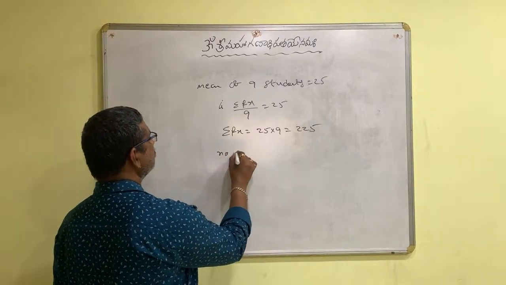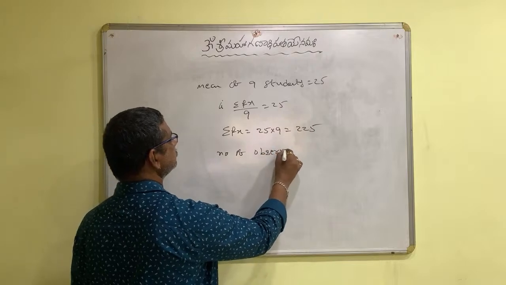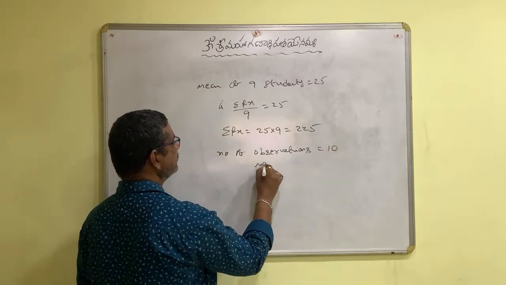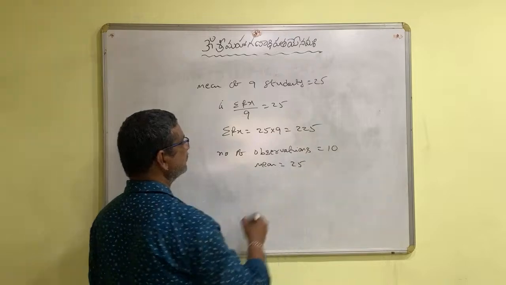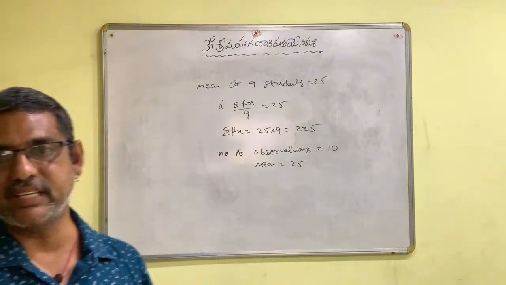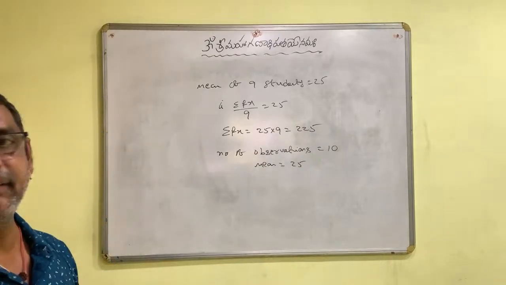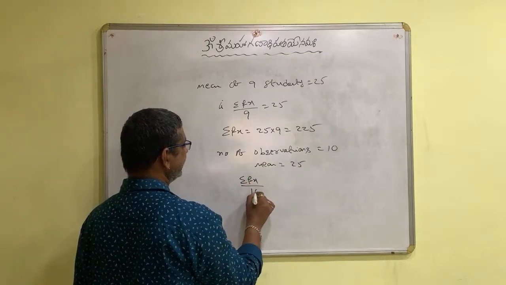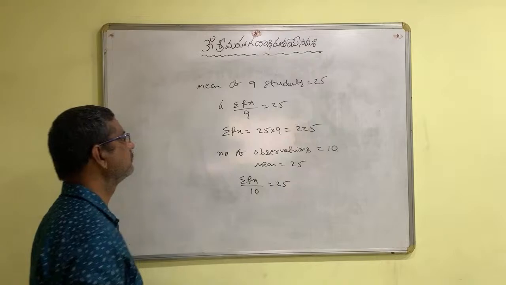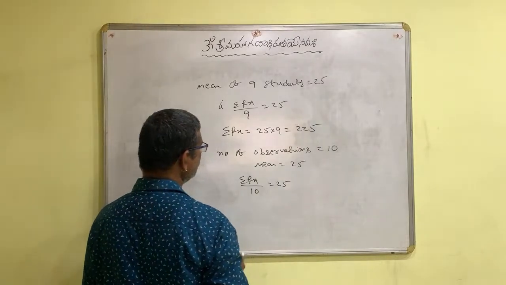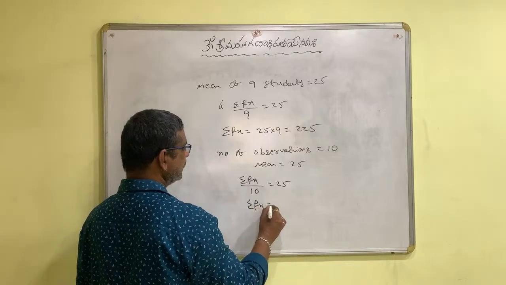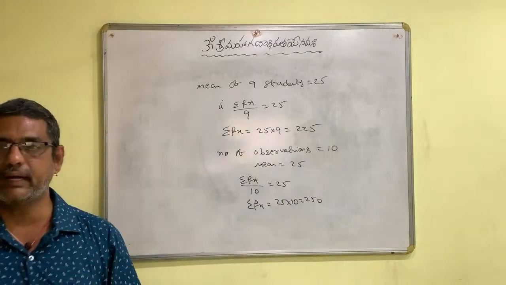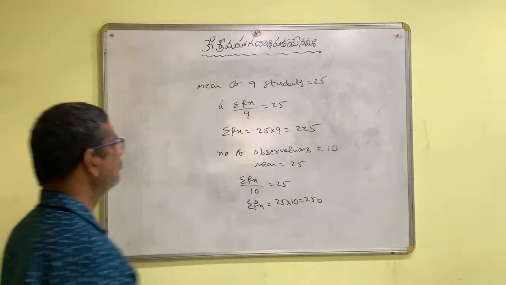Then number of observations becomes 10. But mean doesn't change, 25 only. Even though the number of observations changes, mean doesn't change, 25 only. So that means again sigma fx by 10 is 25. Okay? Now sigma fx is 25 into 10, 250. Now what is this?